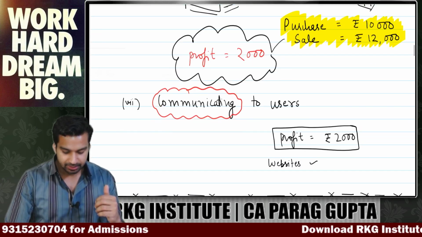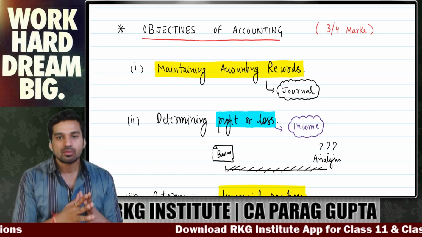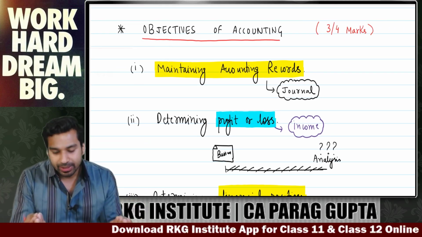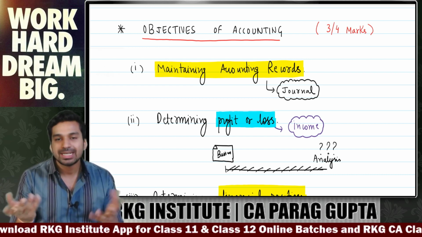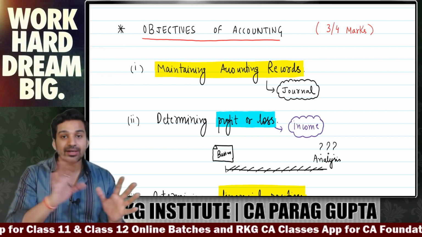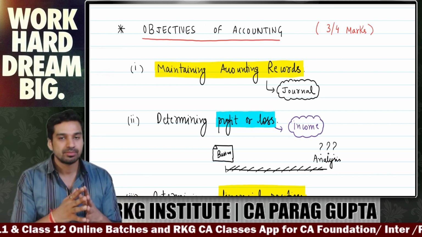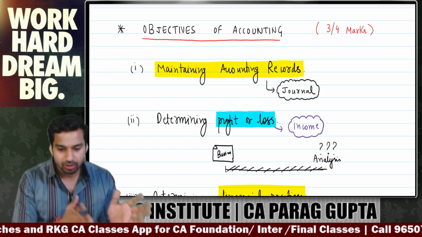Now after that, let me tell you the objectives of accounting. This is a straightforward topic. What are the objectives of accounting? Why do we do accounting? Number one, it helps in maintaining accounting records, because when we do accounting, every transaction of the business is recorded. So obviously my first objective is to maintain proper records.